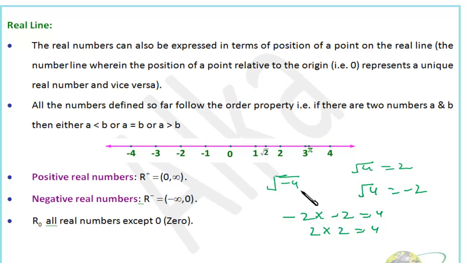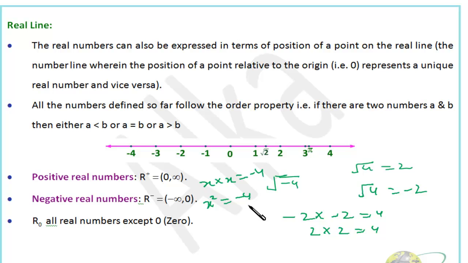Now can you find two numbers, or rather the number should be the same? Because if we have to take the square root of a number, the same number should be multiplied together to get that number. So x into x should be minus 4, so x square is equal to minus 4. Do we know any number whose square is minus 4? How do we get minus 4?